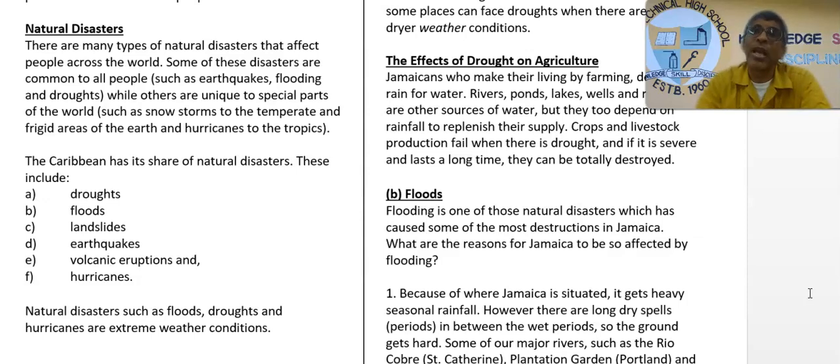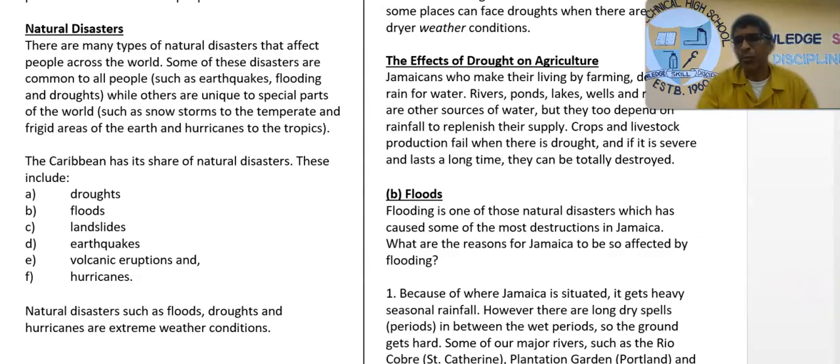So countries like Montserrat, countries like Saint Lucia, countries like Dominica, these are islands that are volcanic islands, so it will impact them when an eruption takes place. It won't affect us because we don't have any active volcanoes here. It won't affect the Bahamas, they don't have any volcanoes. All right, so you need to bear that in mind: the islands that these respective disasters impact.